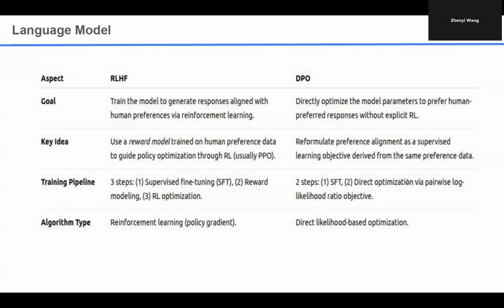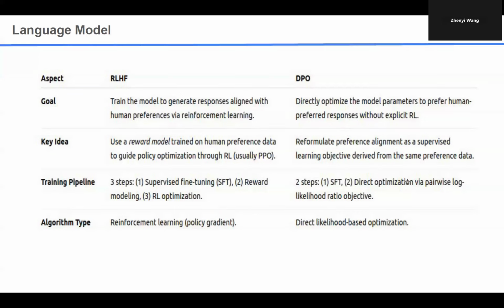The key idea of RLHF, the core part, is to train reward models on the human preference data. The second stage is standard reinforcement learning. We can use any policy gradient method to update the language model policy.